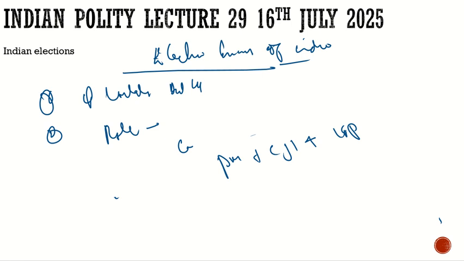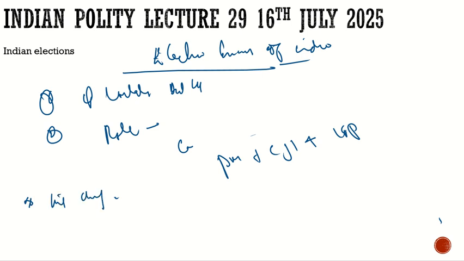Once the Supreme Court interfered, what did the government do? They enacted the law. What is the name of the law?